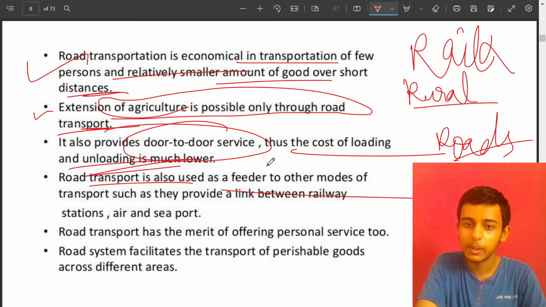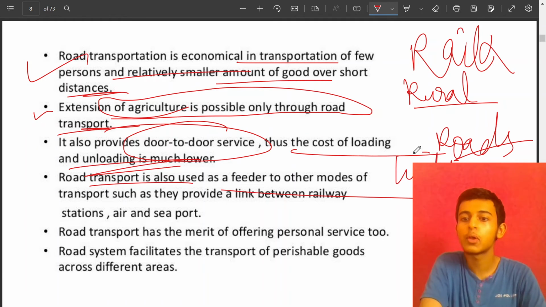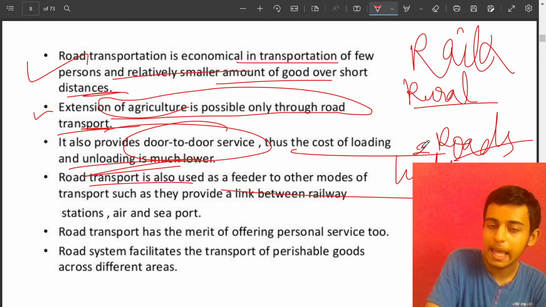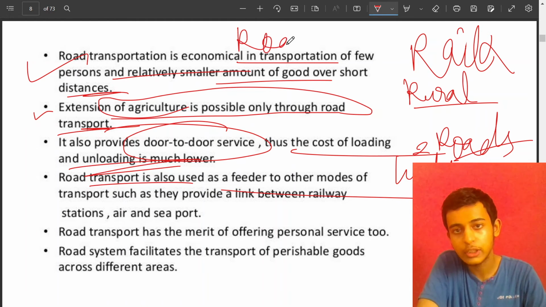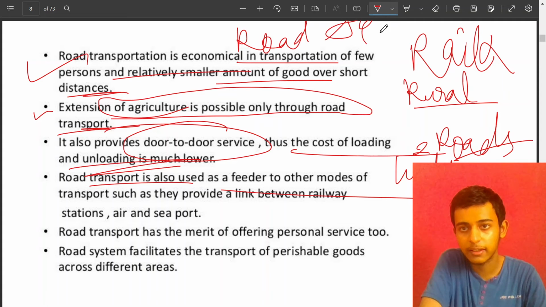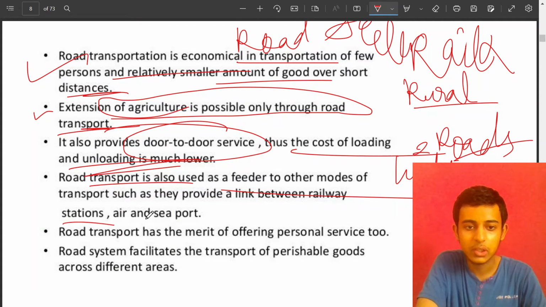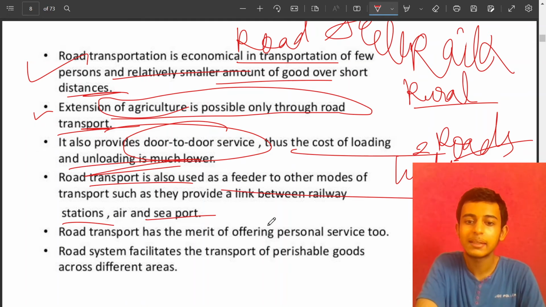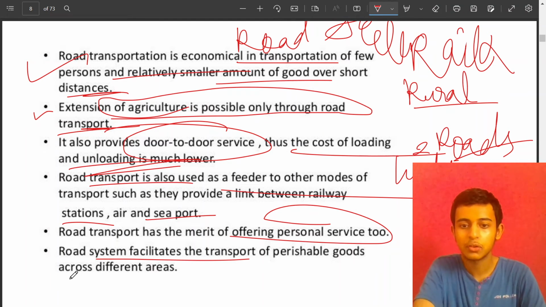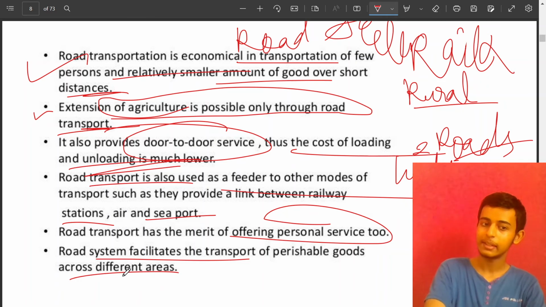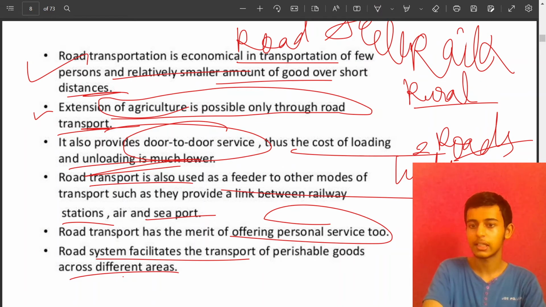It is a feeder because it links all the other transport. If you want to go from an airport to a railway station, you will use road as your connector or feeder. They provide a link between railway stations, air and seaports. Road transport has the merit of offering personal service too, and the road system facilitates the transport of perishable goods across different areas.